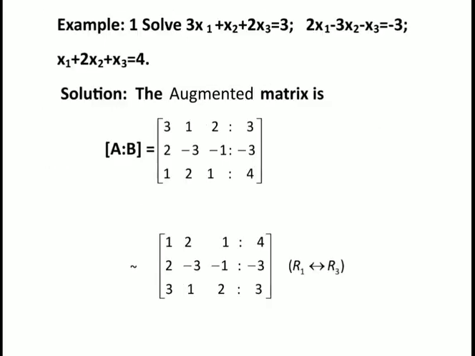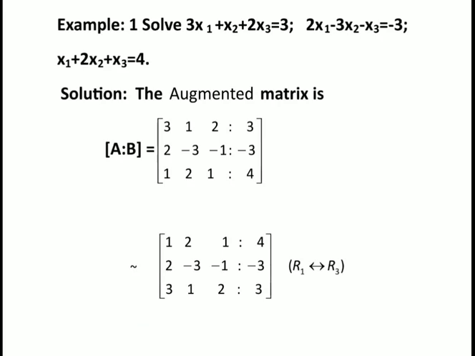Let us take one example. Solve 3x1 + x2 + 2x3 = 3. The second equation is 2x1 - 3x2 - x3 = -3. And the third equation is x1 + 2x2 + x3 = 4. The solution is, first you have to write the augmented matrix [A : B]. The first row is 3, 1, 2 colon 3, the second row is 2, -3, -1 colon -3, and the third row is 1, 2, 1 colon 4.